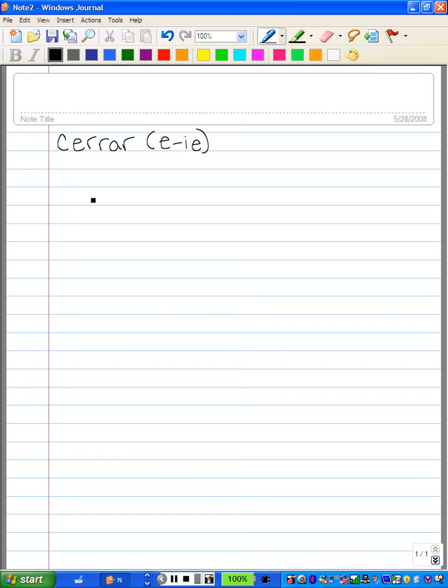Alright, let's do one last one. We'll do the verb perder. Alright, we have to drop off the ER to put the ER verb endings on the end. We're going to take that E out, and we're going to change it to an IE. This verb, by the way, means to lose. The yo form is pierdo.